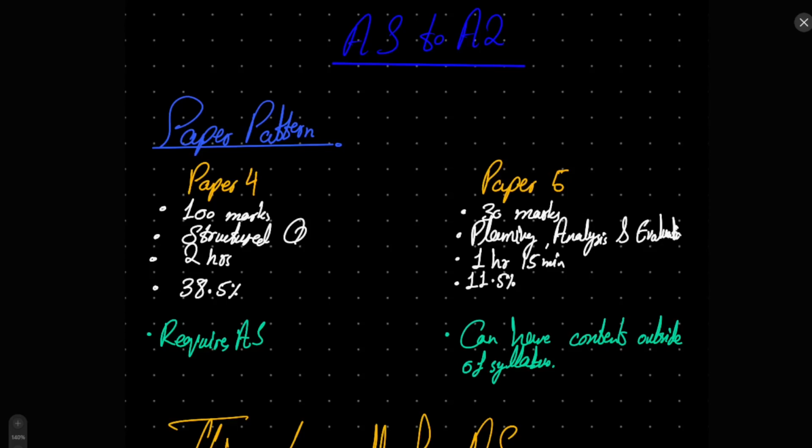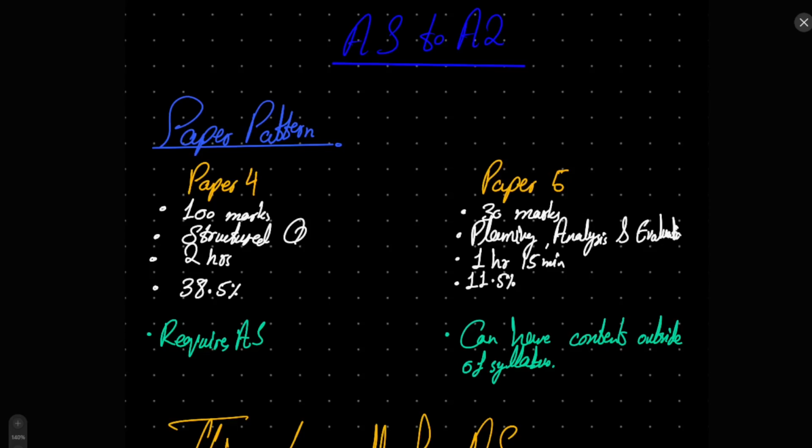Another paper that you will be attempting in A2 is paper 5, or planning, analysis and evaluation, and this paper is a lot more related to P3, right? If you have done paper 3, then this paper is not going to be that difficult. It is just doing the practical but on paper.